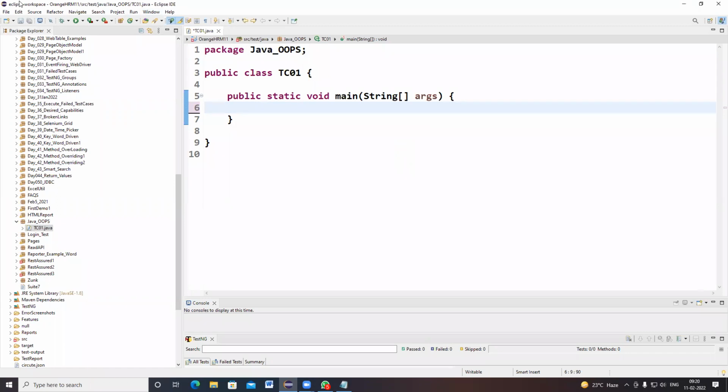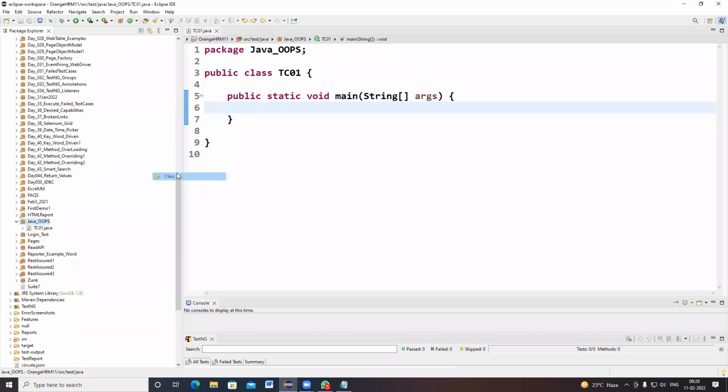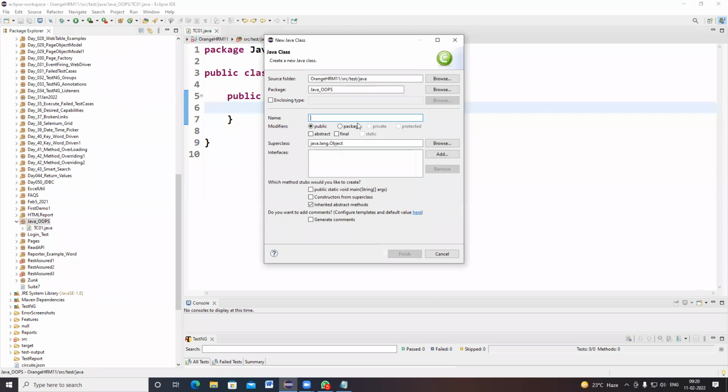Understood everyone? Okay, I'm creating one more class. Just right click, go to New and click on Class, and I'm writing the class name as TC02.